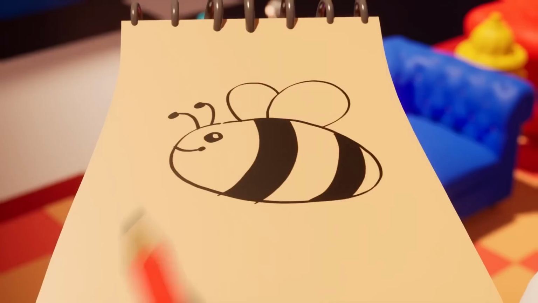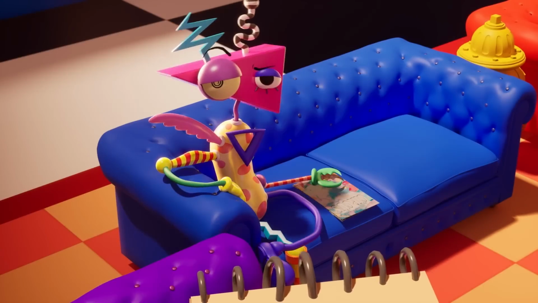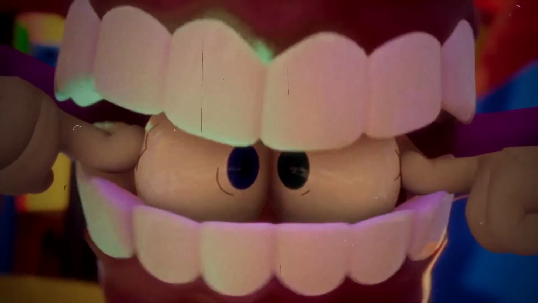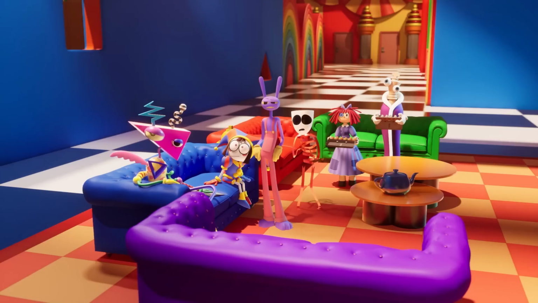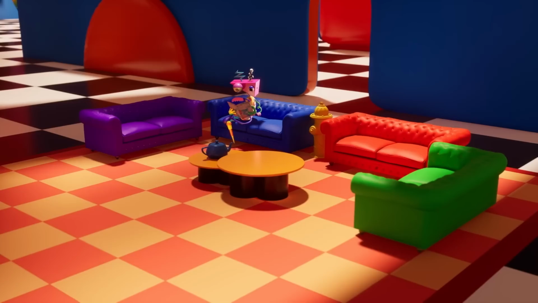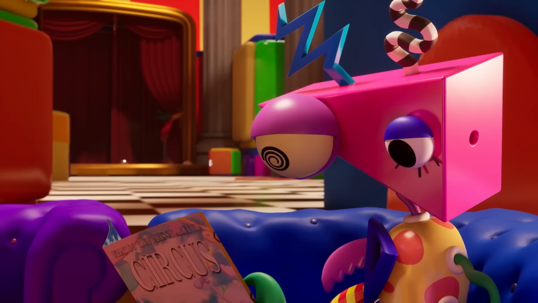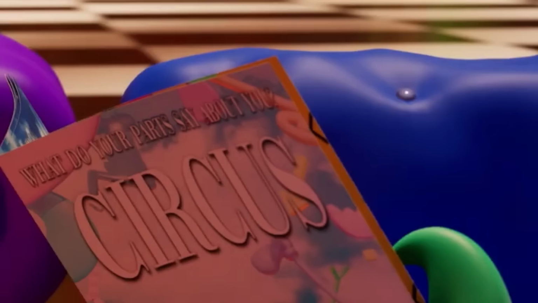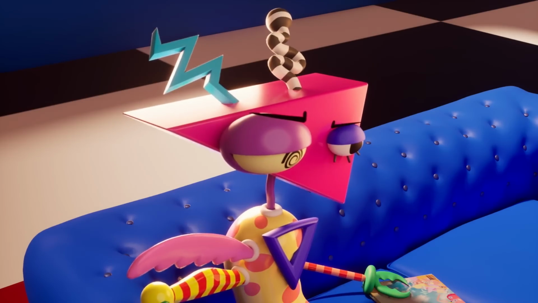Episode 5 of The Amazing Digital Circus was packed with hidden details, and even after like 6 rewatches, I still don't think I noticed every little detail, but in this video I gathered all the information I could. So let's start with the very first scene where we see Zubul on the couch reading a magazine with the headline, "What do your parts say about you?" Which is kind of funny considering that Zubul has problems with their body.